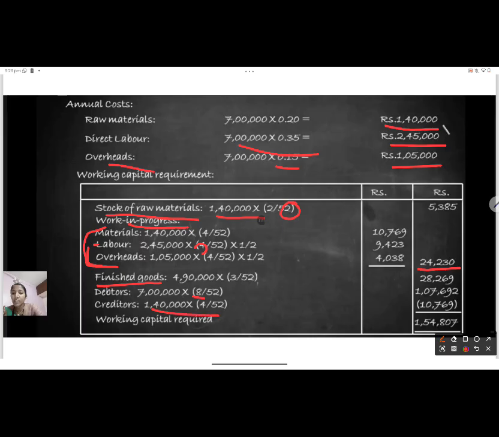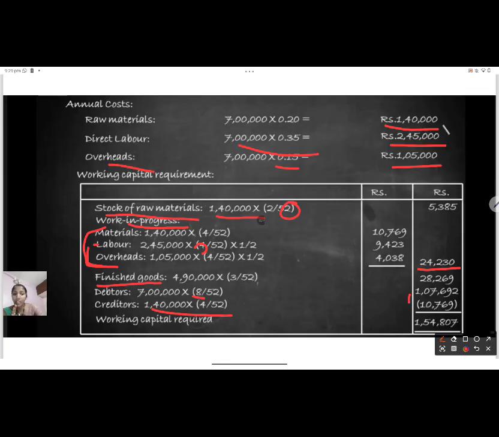Creditors, we have already been given the period. 1 lakh 40 is the raw material cost, because for this raw material only we have bought it on credit. So 1 lakh 40. 4 weeks they have given. Our suppliers have given us 4 weeks to pay back that particular credit. So 4 divided by 52.